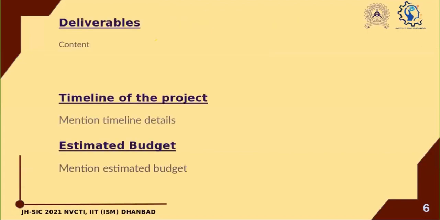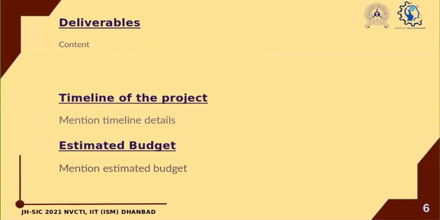This is the last slide that you have to edit. The first section here is deliverables. Now we have previously discussed about the goals and the objectives. Deliverables is very different to that. Objectives is what we want to establish through our idea on which we are working on.